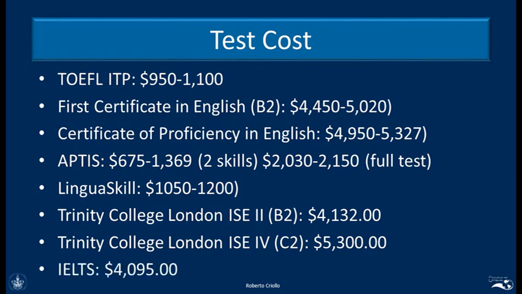Finally, IELTS will cost you a little more than 4,000 pesos. We need to remember that the cost of these exams are either in dollars or in pesos, so these prices that I'm showing you could vary. They could go higher or lower, but these are the prices that you will find right now in the market.